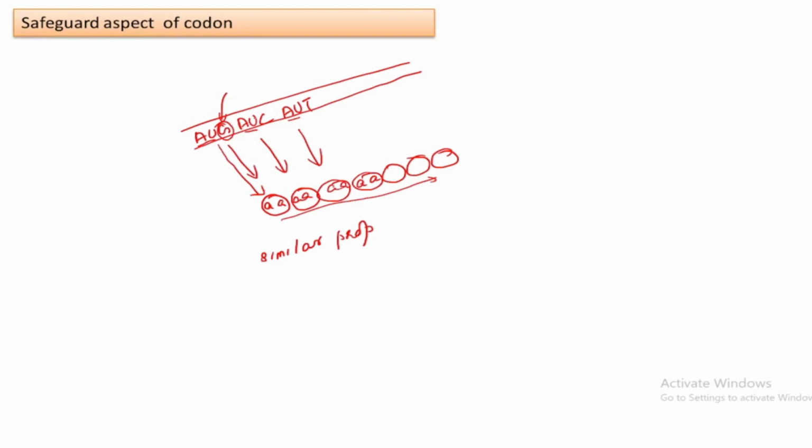And as these codons are arranged in the same location, if any mutation happens, the arrangement of the amino acid sequence will not change. If that sequence and order of amino acids change, then that will affect the property of that polypeptide. Okay, is it clear?